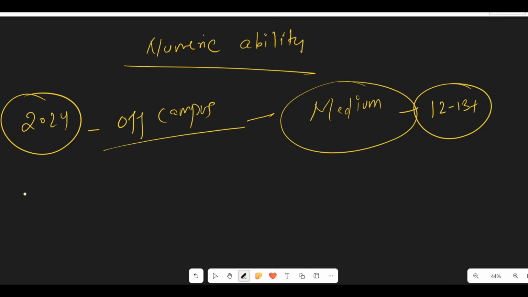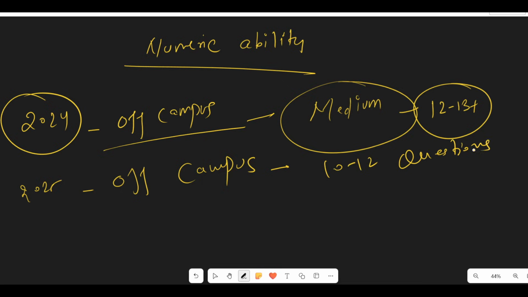Then 2025 happened in the off campus. Again, the numeric ability section was around medium level only, not much hard, and the cutoff went around 10 to 12 questions, because it was a little tougher than 2024. Then the exam happened in 2026 on campus.